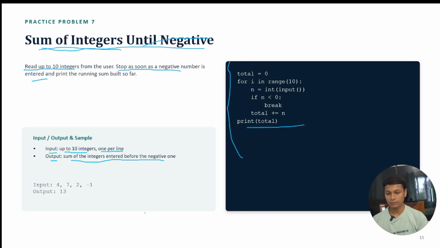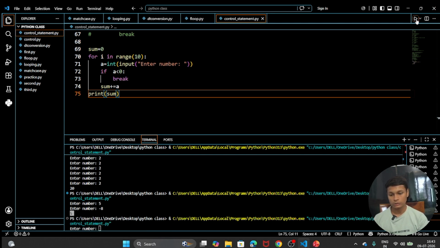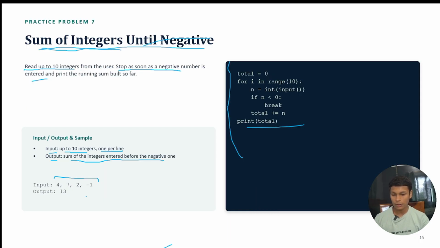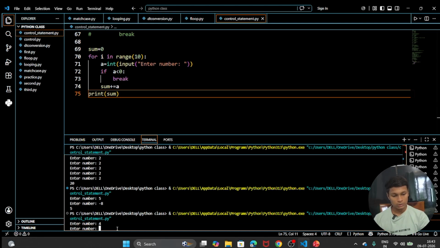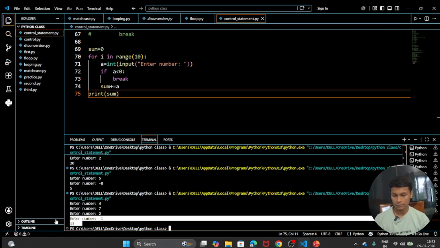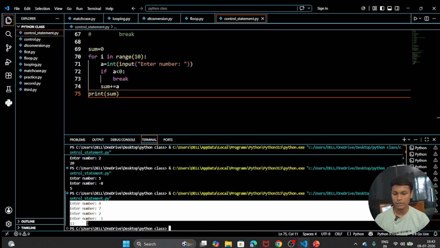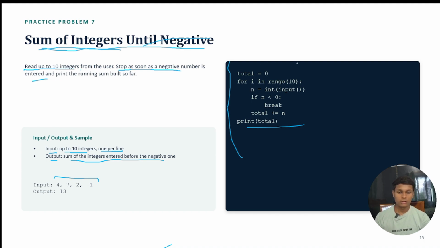Let's write the sample input that you can see here, 4 7 2 and minus 1. Let's check whether it gives the correct output or not, because it is mandatory to check the result of the sample. The values are 4 7 2 and minus 1, and the output is 13. So 4 plus 7 plus 2 gives 13, which means our code is correct. The same thing will be written here.